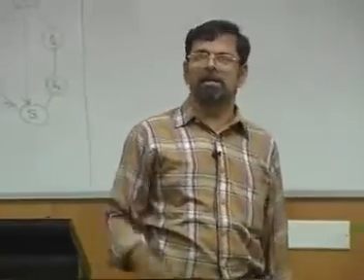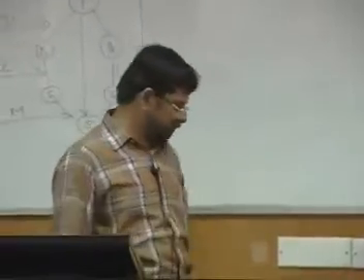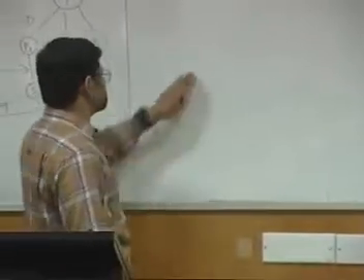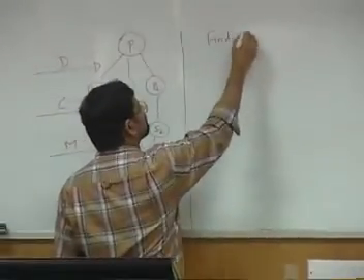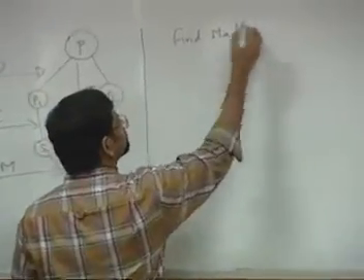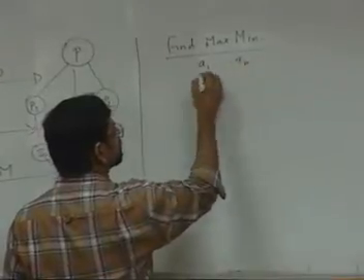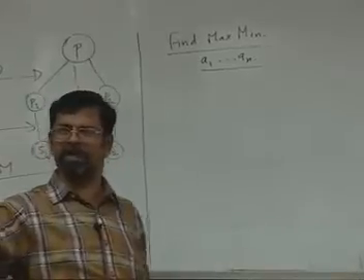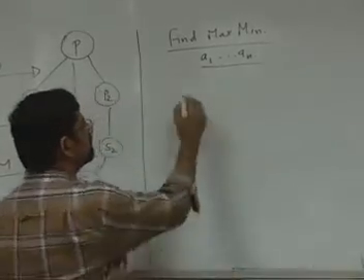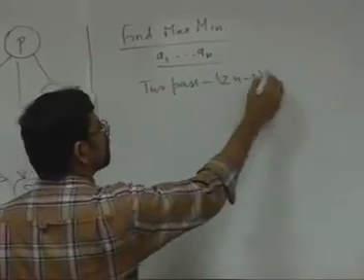Okay? Now let us look into certain subtleties and nuances of handling divide and conquer with an example. Consider the following problem. This is a well-known problem, finding the maximum and minimum. Find the max and min of an array of n numbers, a1 to an. What is a naive algorithm? You have an incremental algorithm. Make one pass, find the maximum, make another pass, find the minimum. So the two pass algorithm takes 2n minus 2 comparisons.